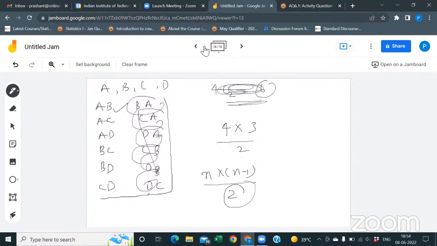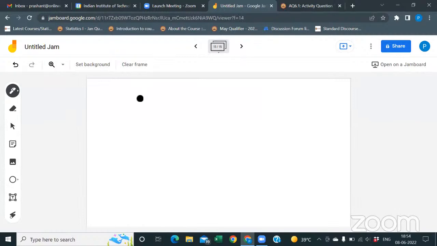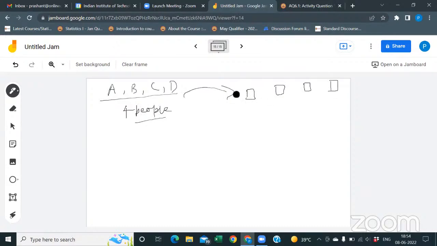Sir, I have a question. If there are, let's say, 4 people, how many ways can they sit in the chairs? In this situation, will the same formula work? The question you solved recently was about pairs. Let's say there are 4 people A, B, C, D and 4 chairs. How many ways can they be arranged? Does the same formula work or not?